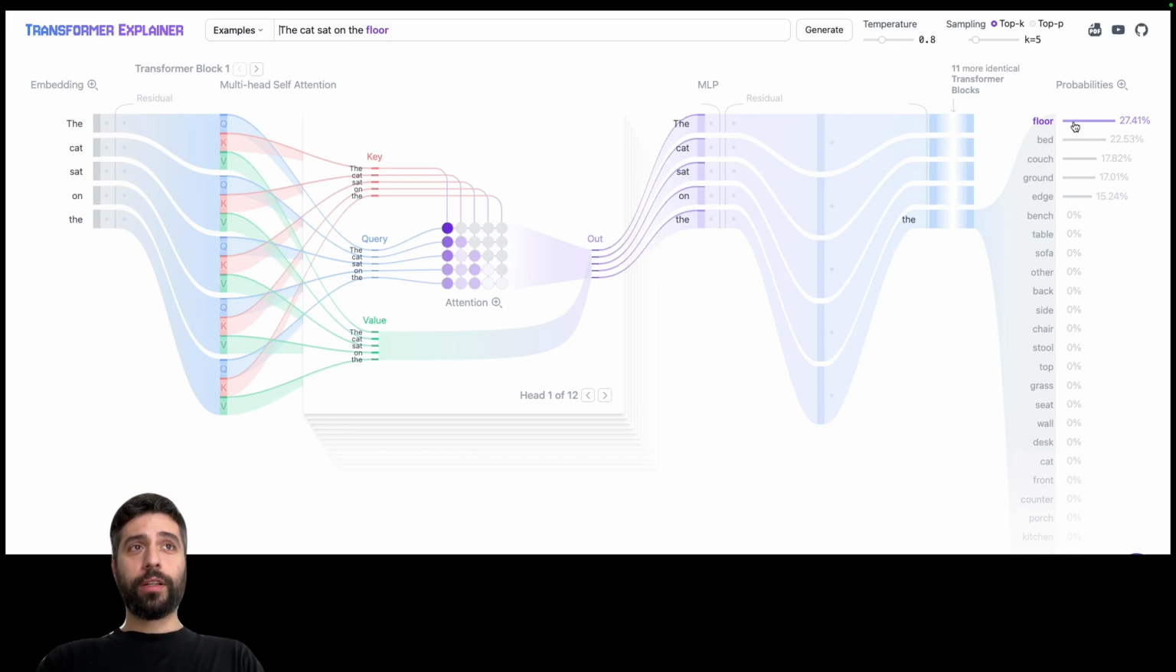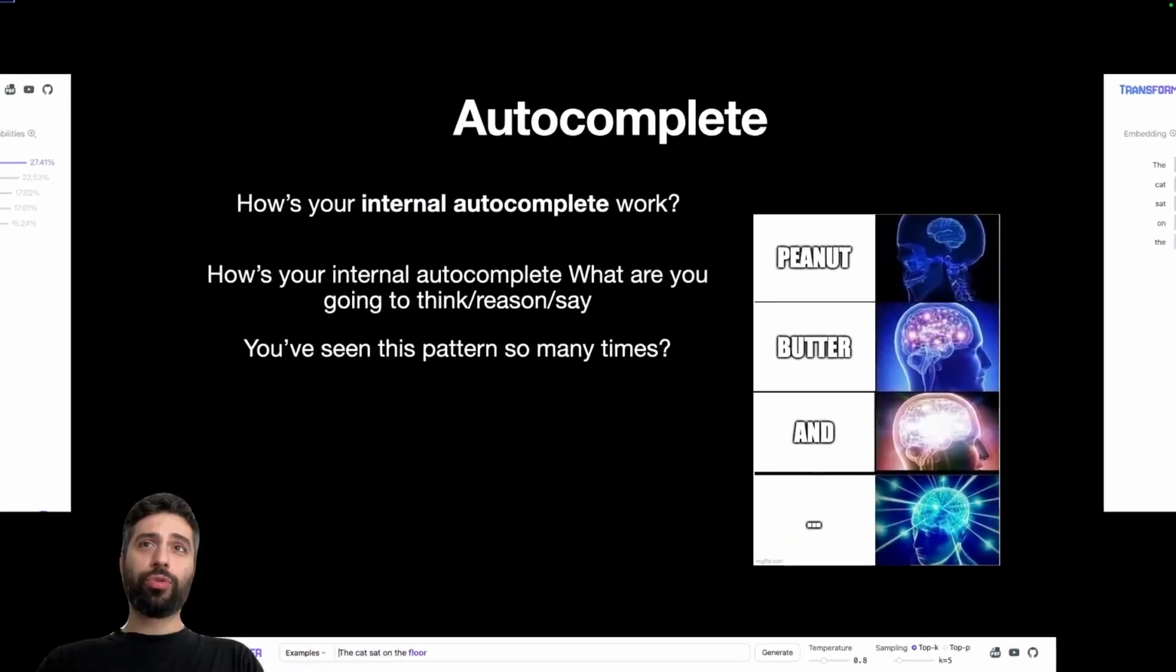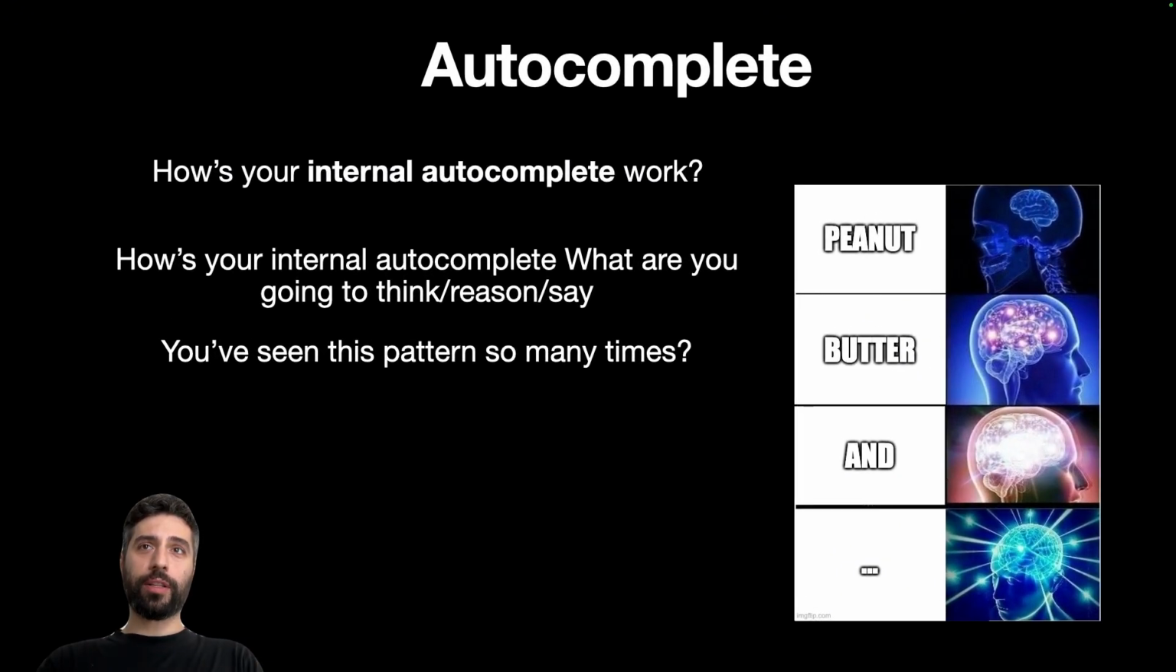Now one thing that we need to understand is that models are highly non-deterministic. More exactly, they are stochastic. What does this mean? It means that for the same prompt they can give us different answers. Basically, the models are just doing one big autocomplete for us, and actually this is what we are doing day to day. How does your internal autocomplete work?